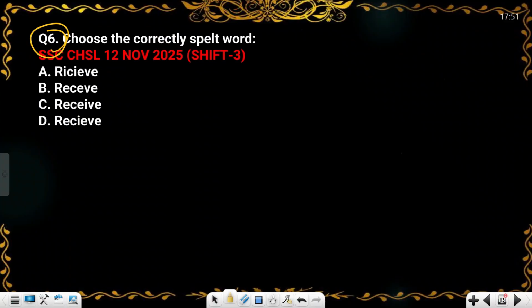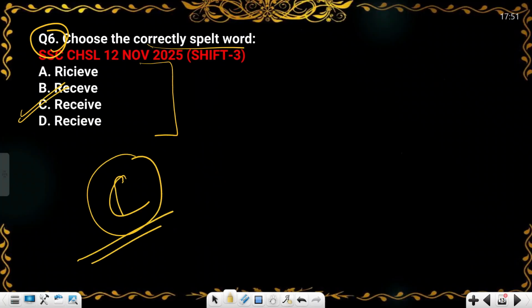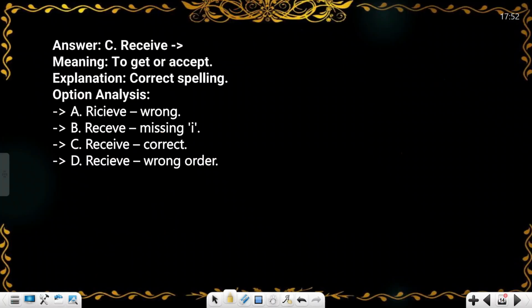So in the sixth question, again you have to mark the correct spelling. So this is very easy and very basic, that C will be your answer. Receive will be your answer, and the correct spelling of receive is this. So you will cut this, you will cut this, and you will cut this. So C will be your answer. Let's move forward.